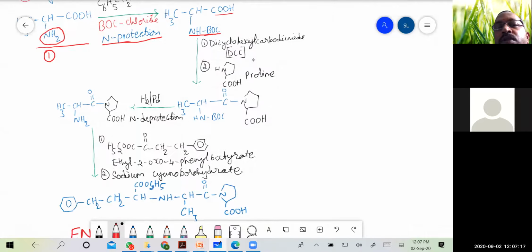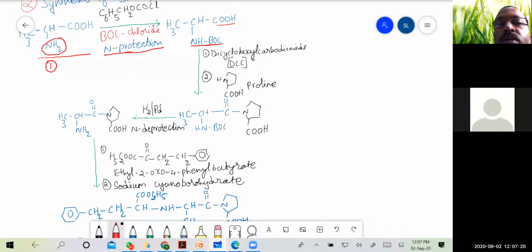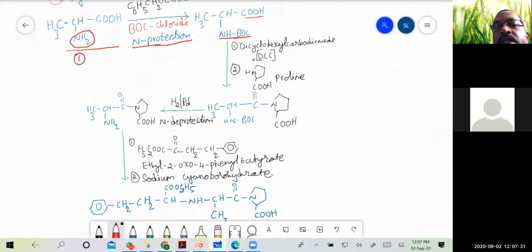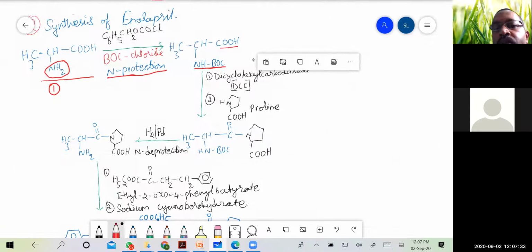Then this intermediate compound, in the presence of dicyclohexyl carbodiimide, abbreviated as DCC, and another reactant, proline, is treated. DCC acts as a dehydrating agent, and proline reacts with the COOH group of the intermediate compound.